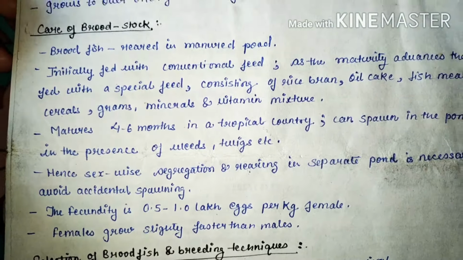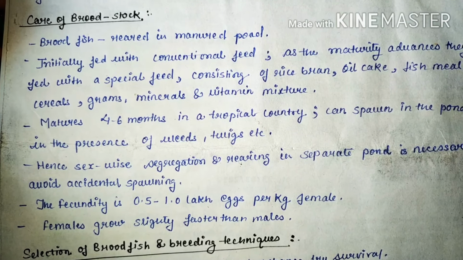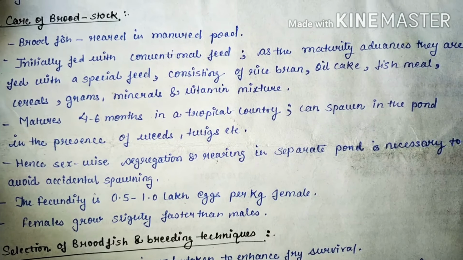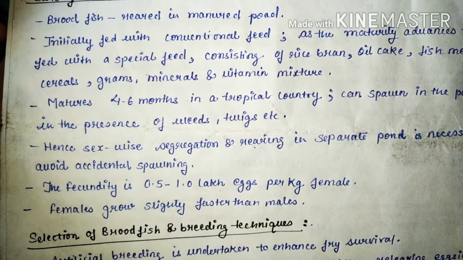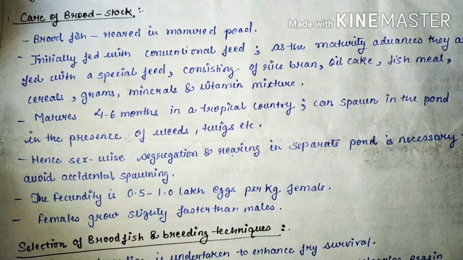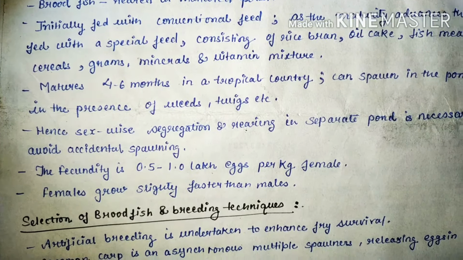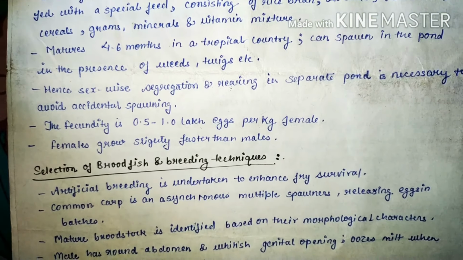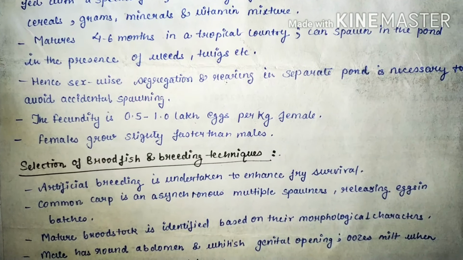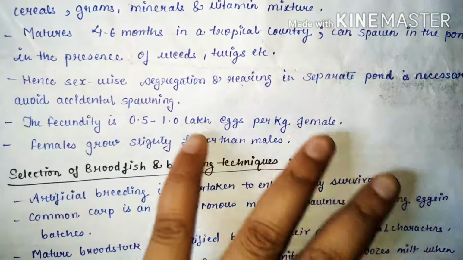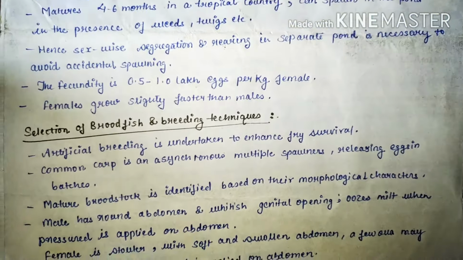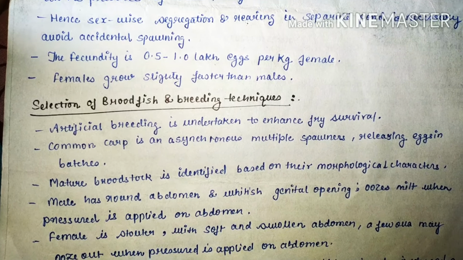Now, care for brood stock. The brood fish reared in a manured pond are initially fed with conventional feed. As maturity advances, they are fed with a special type of feed consisting of rice bran, oil cake, fish meal, cereals, grams, minerals, and vitamin mixture. Matures in 4 to 6 months in tropical countries and can spawn in the pond in the presence of weed, twigs, etc. Hence sex-wise segregation and rearing in separate ponds is necessary to avoid accidental spawning.